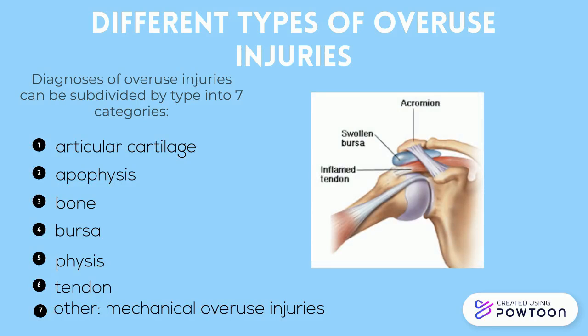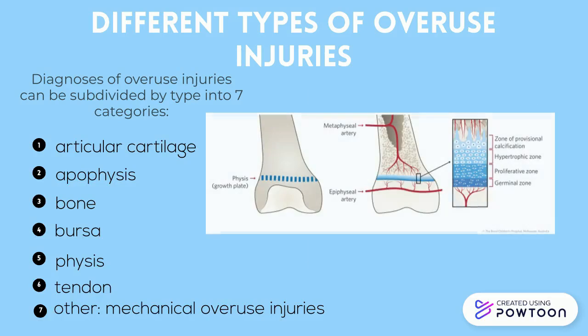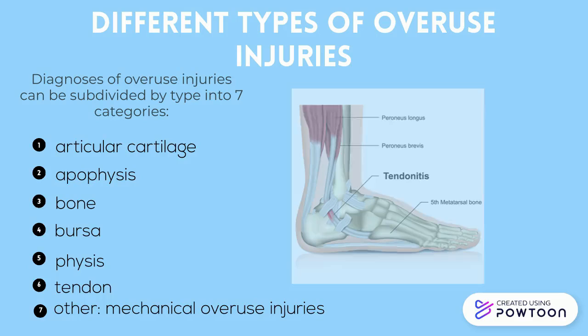Bursa injuries are caused due to overuse or excessive pressure on the bursa of the affected joint. Physis injuries are very common in children. The growth plate separates the epiphysis and the metaphysis, and this cartilaginous disc is significant in the longitudinal growth of long bones. And lastly, tendon overuse injuries are due to excessive mechanical stress on the tendon.